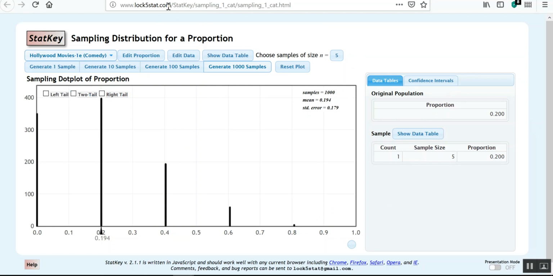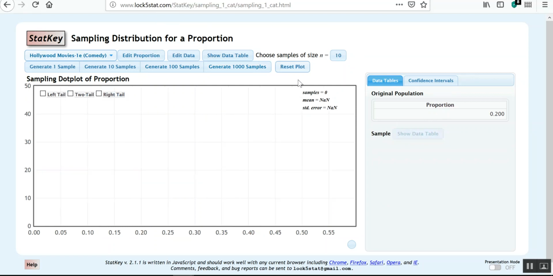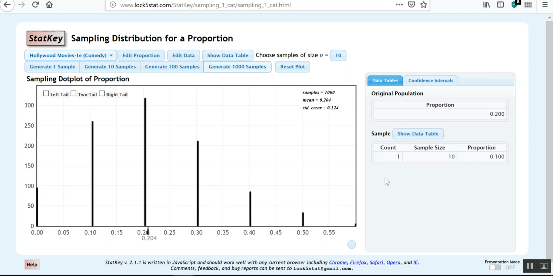All right, well, let's try a bigger sample. So now I'm going to choose size 10. So I'm going to give it 10 questions instead of 5 and have it do it 1,000 times. You really can only do this with a computer. Okay, let's take a look.